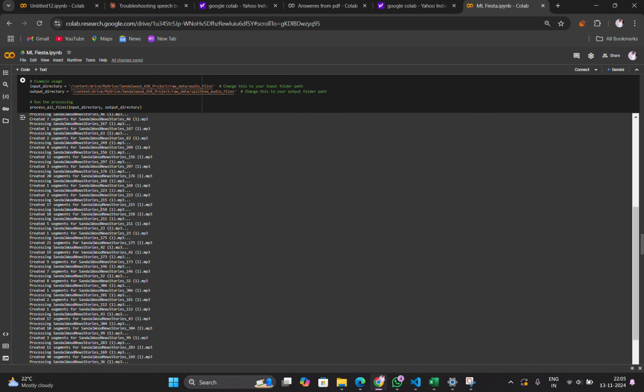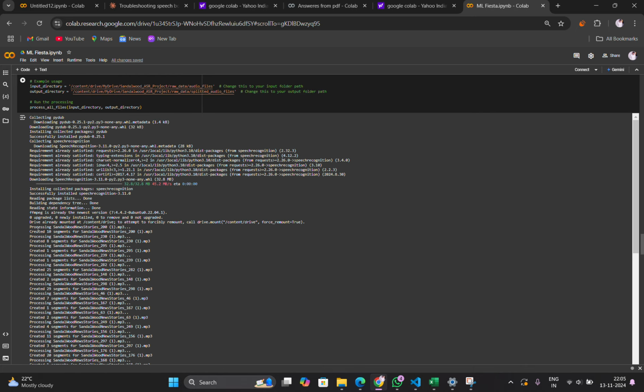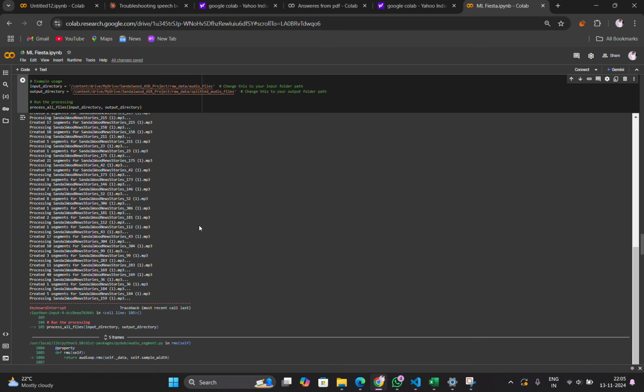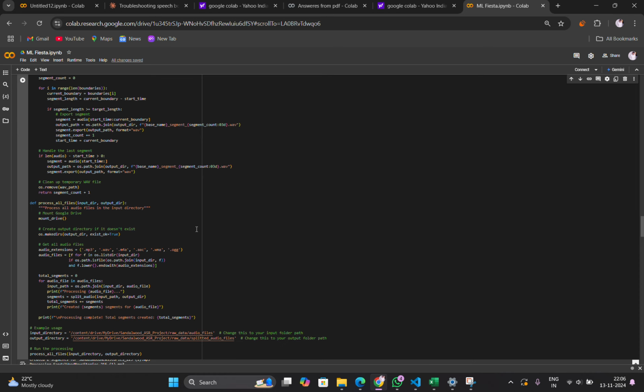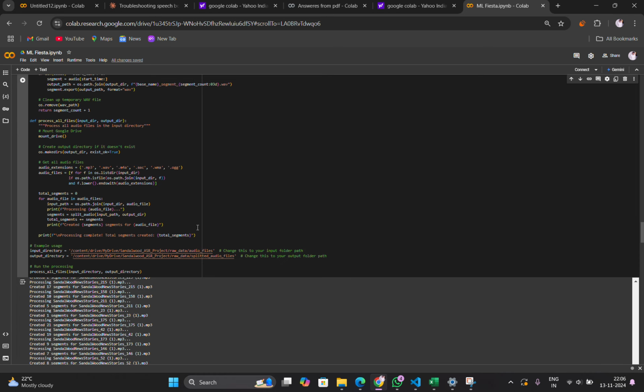You can see here that it has processed many files, like processing sandalwood stories 201 mp3, and it has created 10 segments. That means it has split it into 10 files so that we can process the data easily. Due to our constraints of GPU and everything, we split the data by ourselves.